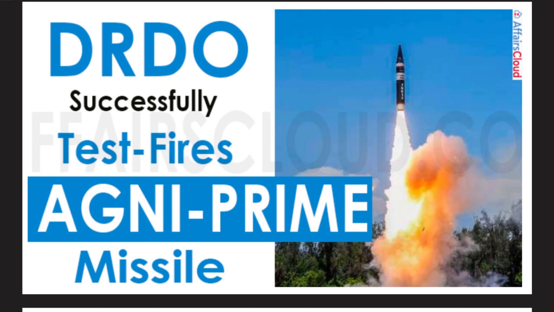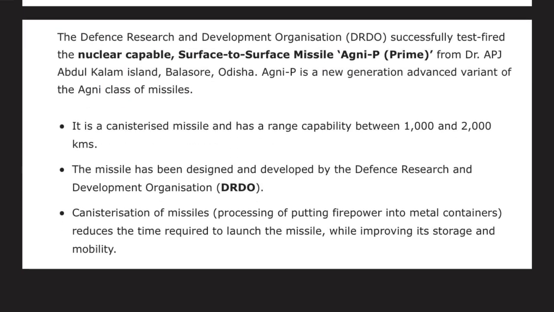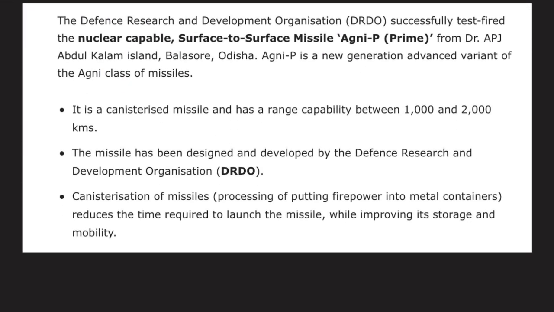Next is also a missile, Agni P, or you can say Agni Prime. DRDO has again successfully test fired this missile Agni Prime or Agni P. DRDO, that is your Defense Research and Development Organization, has test fired this nuclear capable surface to surface missile by the name Agni P or Agni Prime from Dr. APJ Abdul Kalam Island in Odisha.